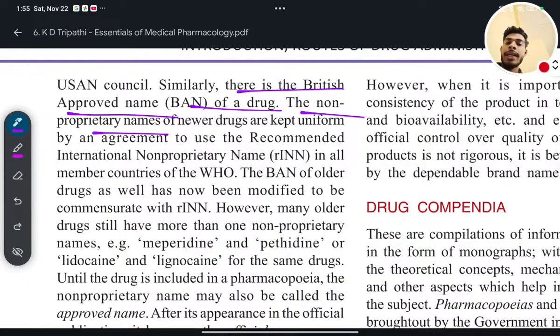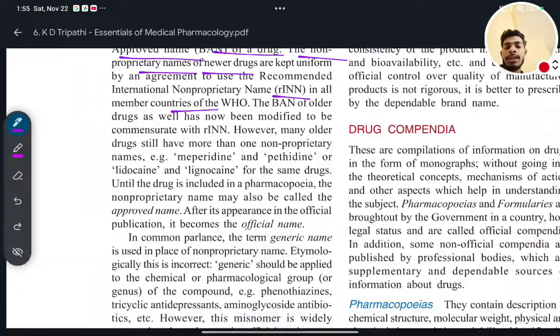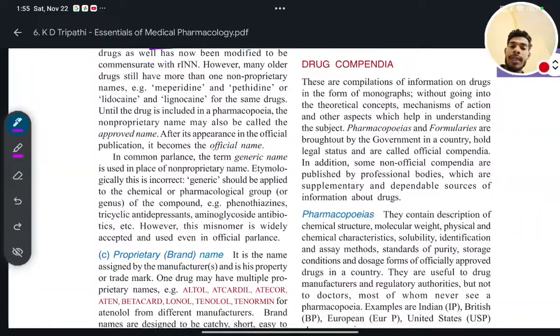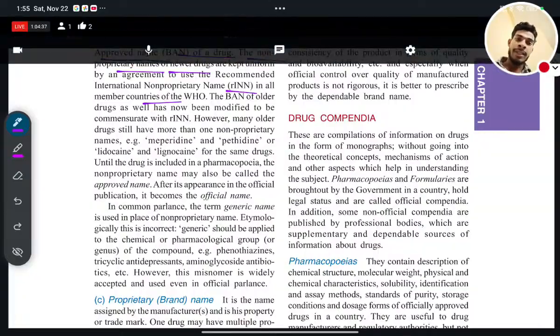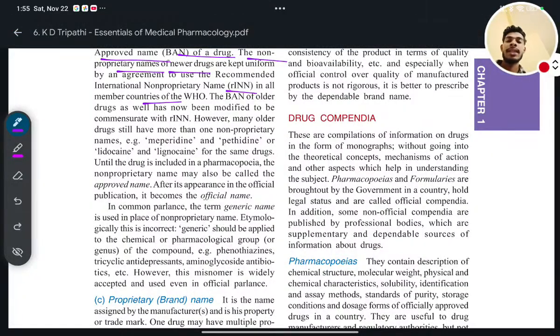The non-proprietary names of newer drugs are kept uniform by an agreement to use the Recommended International Non-proprietary Name, that is rINN, in all member countries of the World Health Organization. I will tell you one thing, that naming of drugs is not so important in the pharmacology subject. That naming of drugs you will study in pharmaceutical jurisprudence. That will be far better. But still, if you want to listen to something, I'll tell you.